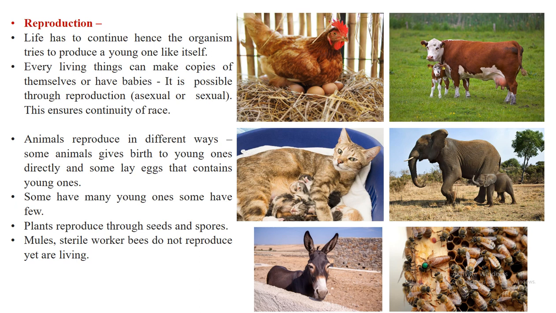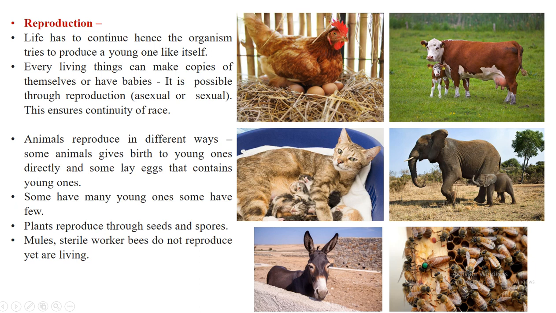Now, the animals that reproduce in different ways, you can see here in this picture. Some animals give birth to their young ones directly. These animals are known as mammals. If you take the example of a cow, it gives birth to its young one directly.